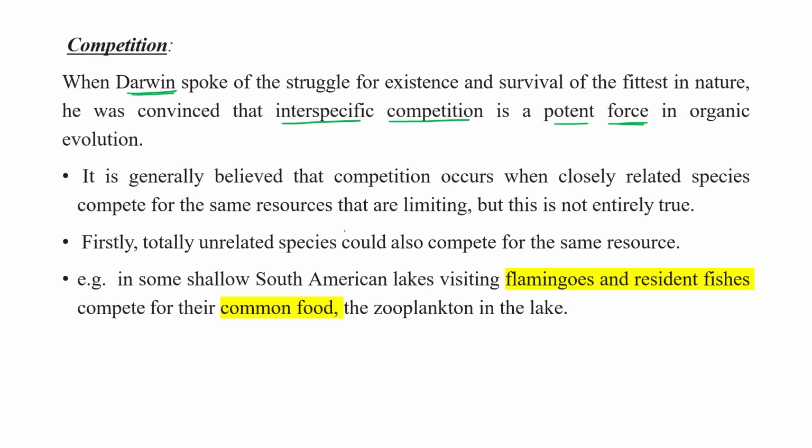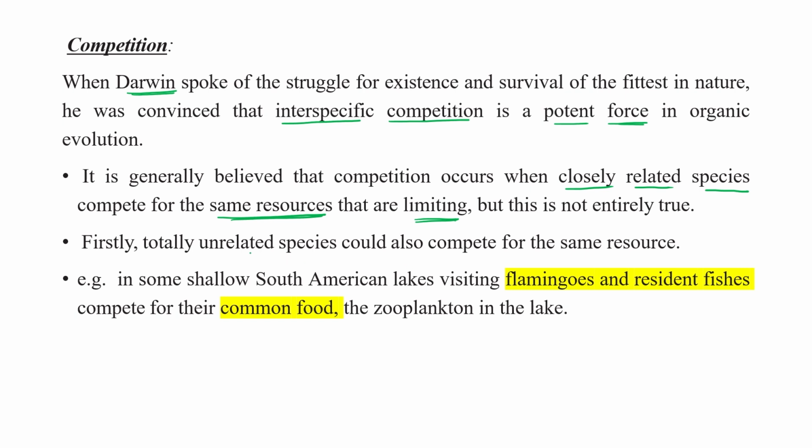It is generally believed that competition occurs when closely related species compete for the same resources that are limiting. Generally, it is true that competition occurs between closely related species for the same resource, but this is not entirely true.